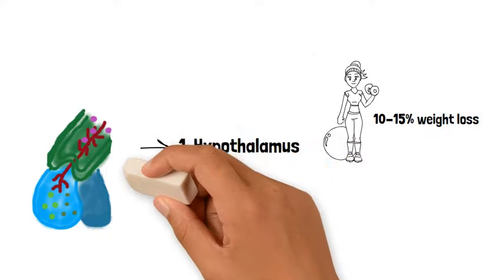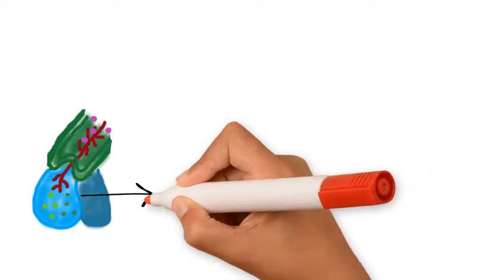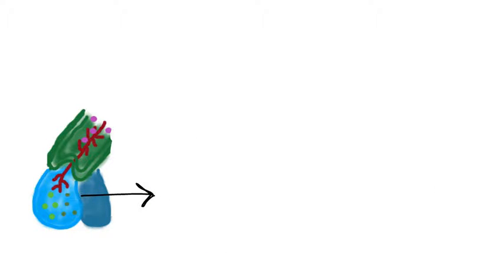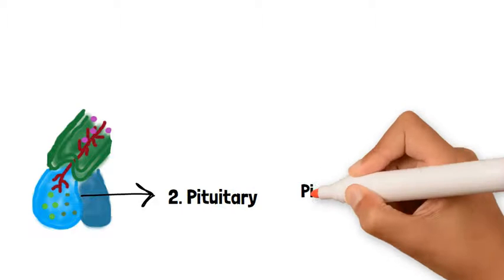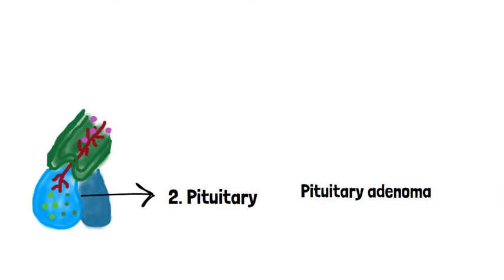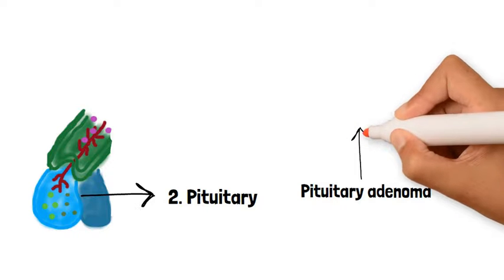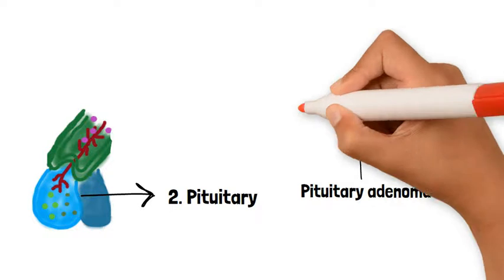We will now move on to disorders of the pituitary. An example is a pituitary adenoma. This is a tumour of the anterior pituitary, which results in an increase in prolactin production. Prolactin then inhibits GnRH production by the hypothalamus.